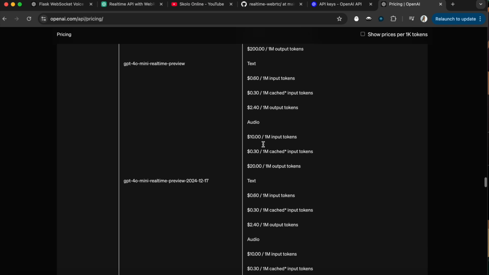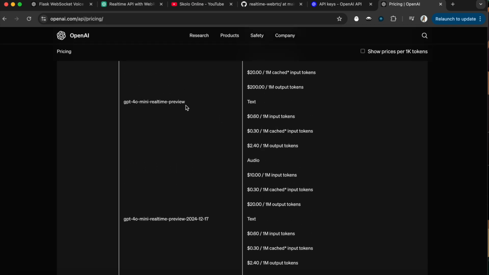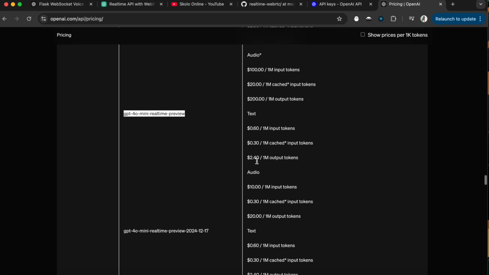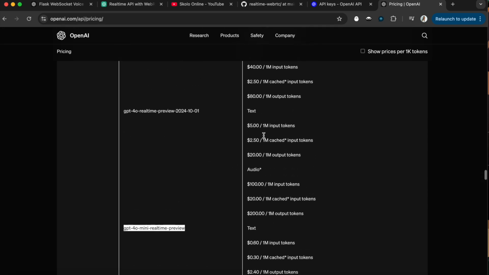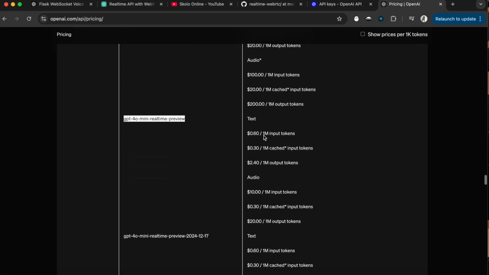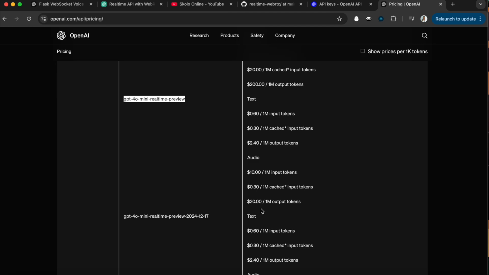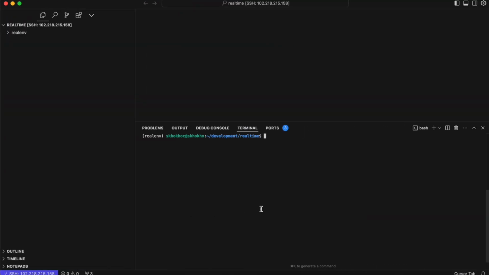So I'm going to go with the mini. I'm going to replace everywhere I see the model specified and work with the mini, because it's around $10 as opposed to $100 for the other one. So it's like a tenth of the price. And the mini preview is also just $10. So just keep that in mind. It's very, very important, especially when you're playing with this and you don't want to be shocked by a bill at the end of the day.